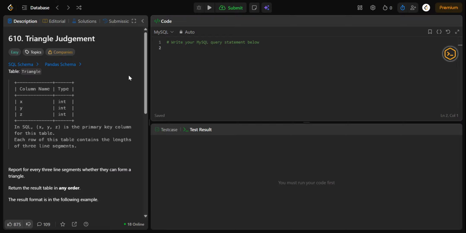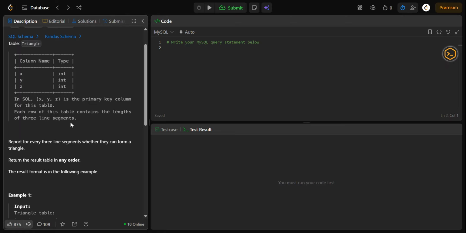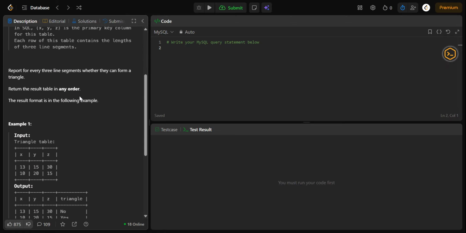So let's get started. Problem statement: we are given a table named triangle containing three columns. As you can see, this is the name of the table and these are the columns. There are three columns x, y, z of type integer. Each row represents the lengths of three line segments, and our task is simple. For every row, determine whether these three sides can form a triangle or not. If they can form a triangle, then return yes, otherwise return no.